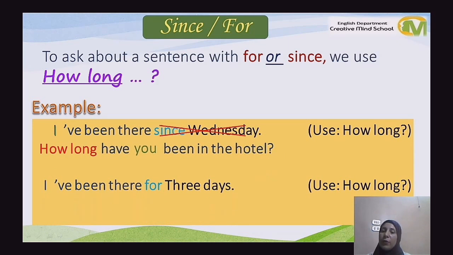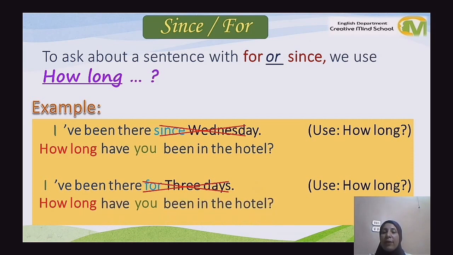Okay, what about for? I have been there for 3 days. Use how long, the same. We use the question word how long, remove the period of time for 3 days, then use have, and after have comes the subject, you, then the rest of the sentence. The question will be, how long have you been in the hotel?